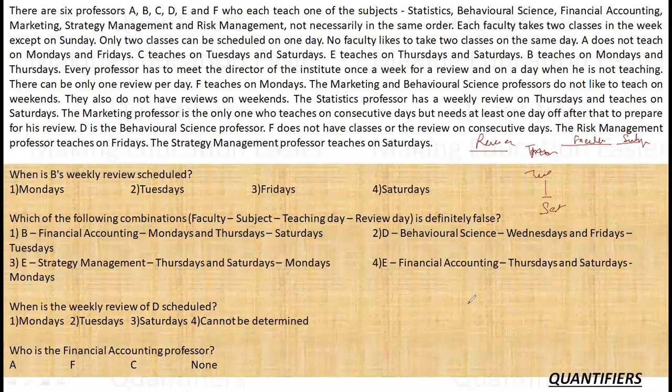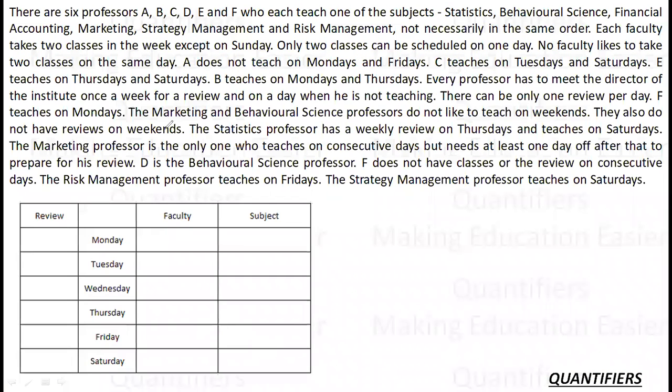So the best way is to make a table and then try to fill in the values. So let's draw a table like this. Just giving you an overview of how we go about it. Reviews, let's say days, subjects and faculties, right? Okay, let's make the table. So there are 6 professors, we have read that. Let's move to the relevant information.